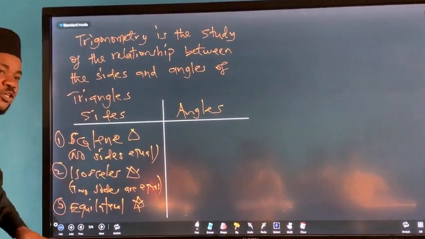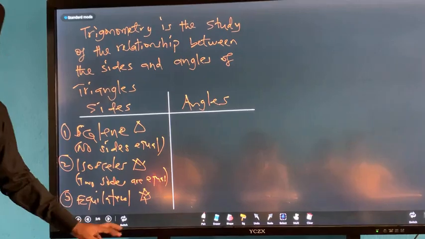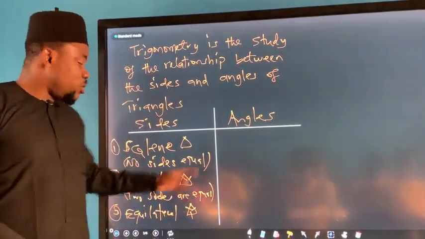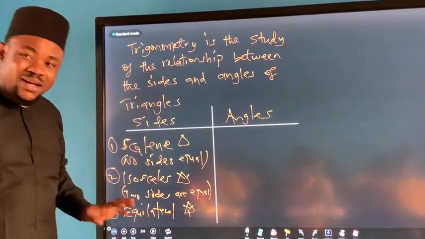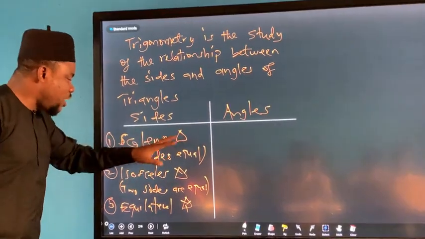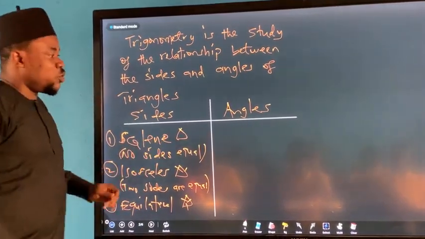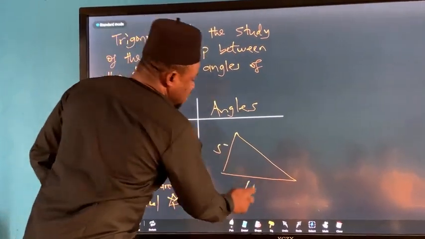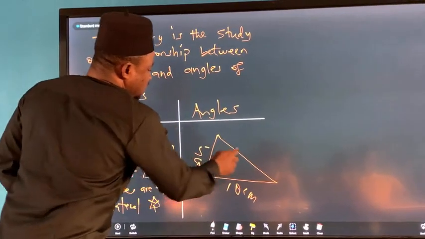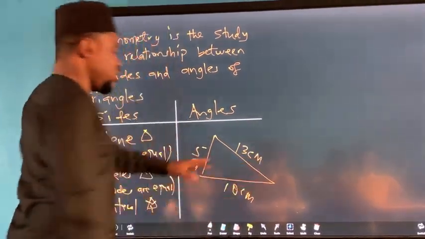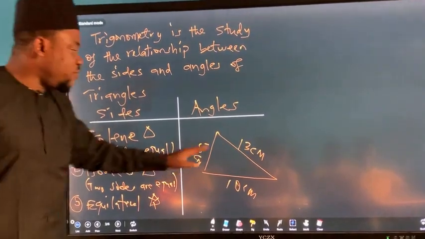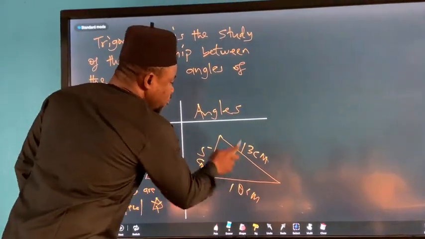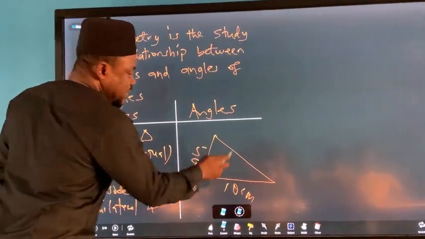In an equilateral triangle, all the sides are equal, and all the angles are also equal. Remember that if all the angles are equal, each of the angles will be 60, because the sum of angles in a triangle is 180. Are you with me? For a scalene triangle, no sides are equal. So I can have something like this: here is 5, here is 10, and here is 13 centimeters. This is an example of a scalene triangle. None of the sides are equal. Do you understand? However, if for this triangle, I had that here is 5, here is 10, and here is 10.